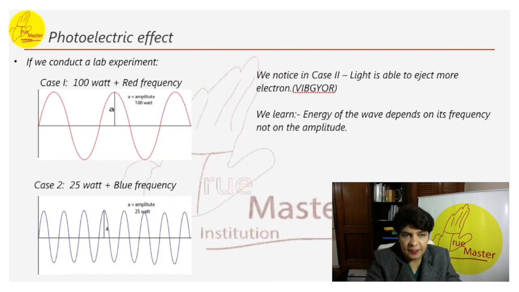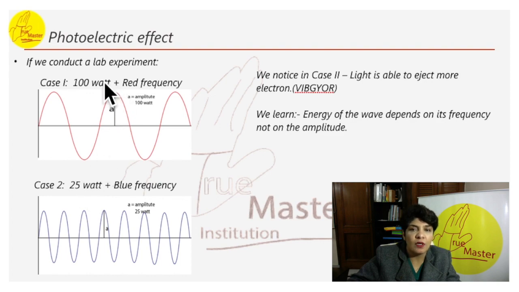We conduct an experiment in lab. In case 1, on a metal plate we drop 100 watt red frequency light. In case 2, on the same plate we send light of 25 watt and blue color frequency. We notice in case 2, light is able to eject more electrons, though it was only 25 watts.